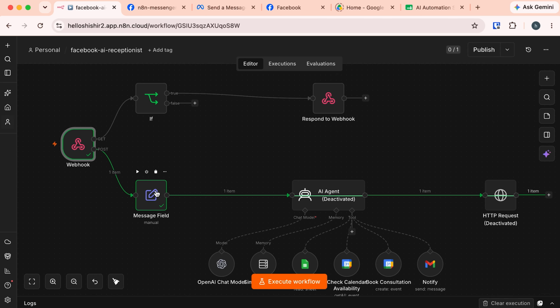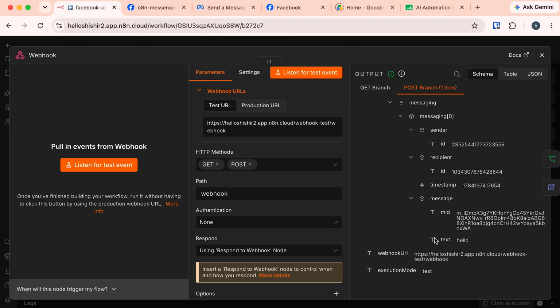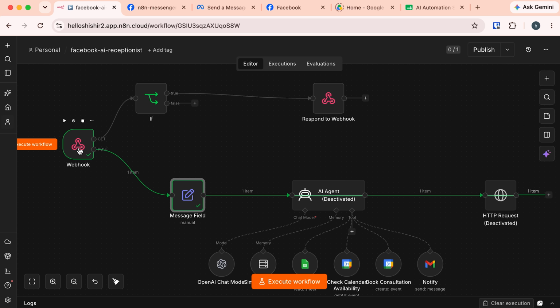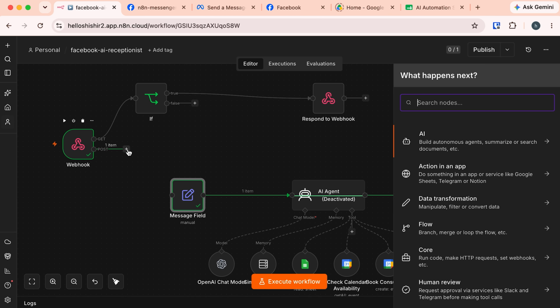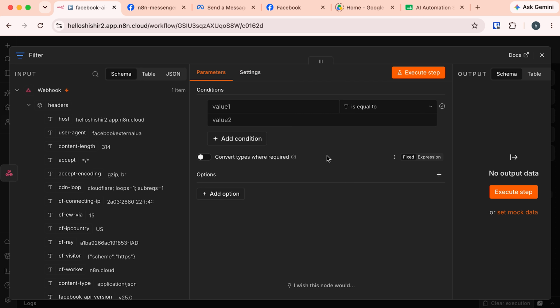Again, go to the Facebook page and type hello and back to the n8n. So it has received the message. Let's open this webhook and here is the text message it gets. So here I am going to disconnect the connection between this webhook and message field, and I will add another node here. Name of the node is filter. With this filter node, we can filter out the request. We can allow certain type of request while blocking everything. So here we need to provide the conditions.